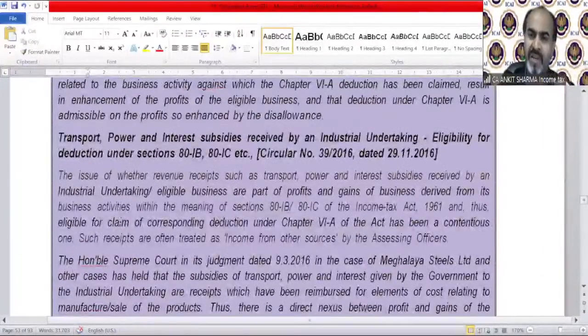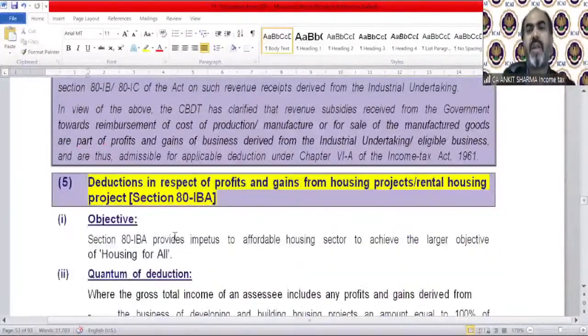It's for your clarification. 80-IBA, deduction in respect of profits and gains from housing projects. Now, this is a very interesting deduction. This is very, very important also, and it is very smartly drafted. What was happening when a builder is carrying on a housing project is that he promised his consumer, his customer, that we will provide you the project within like 3 years, 5 years, 2 years, 1 year.